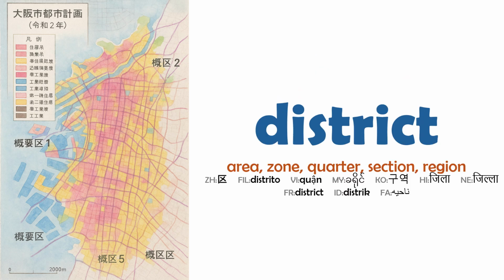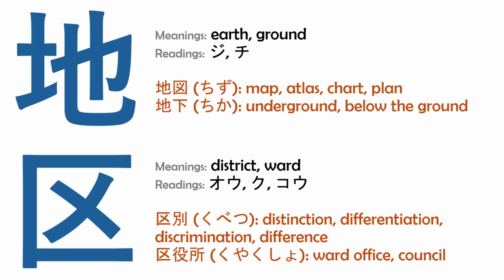The word ku means area or district. It is used to describe a particular geographic location or a division within a city or town in Japan. This can refer to neighborhoods, communities, or specific regions. When you think of a ku in Japan, imagine a part of the city that's recognized for its own unique characteristics or administrative functions.